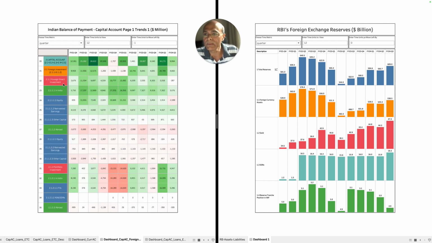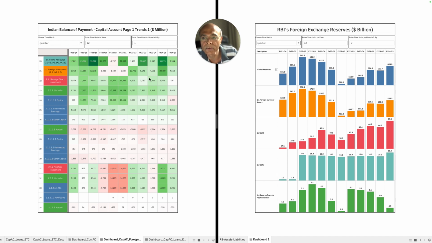So foreign investment consists of what? Foreign direct investment and portfolio investment. Now, what is foreign direct investment? Anybody making investment other than in the stock market, directly in companies, right, is categorized under foreign direct investment. Now, portfolio investment is making investment in the stock market, right? So that is why there are 2 different line items which are shown here. Now, foreign direct investments are also of 2 types. One is being made in India by foreign companies. Another is Indians making foreign investment outside the country. That is why the net foreign direct investment number will be the subtraction of these 2 numbers. That is why it is being shown here as negative.